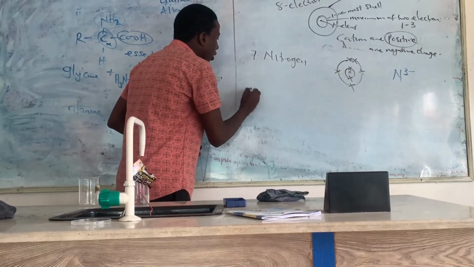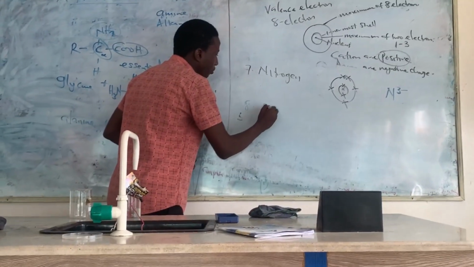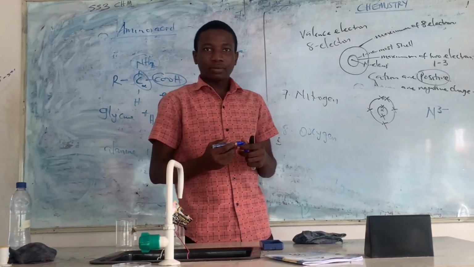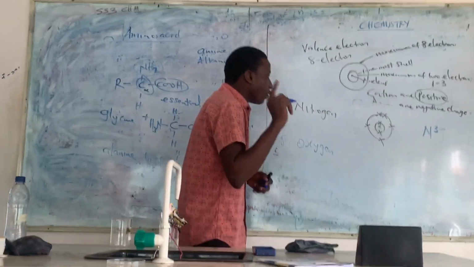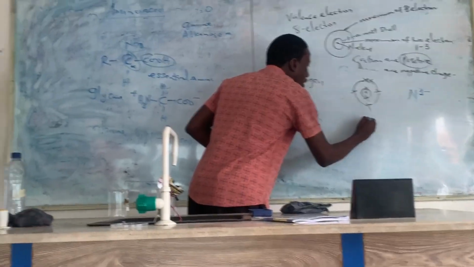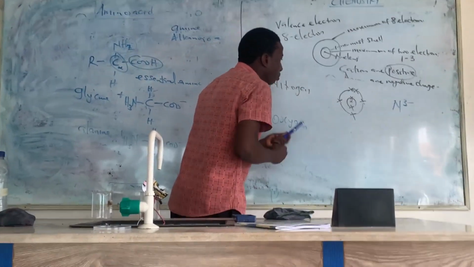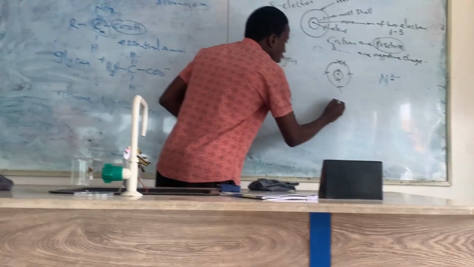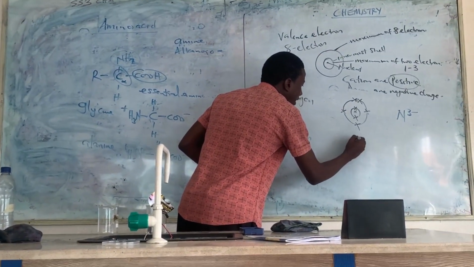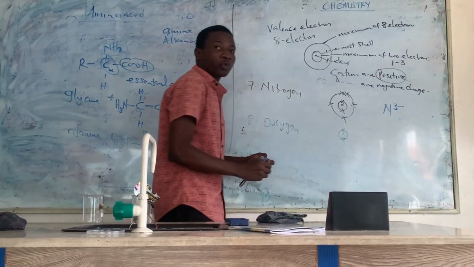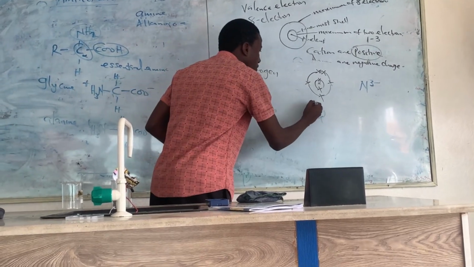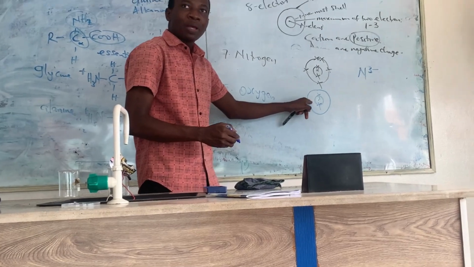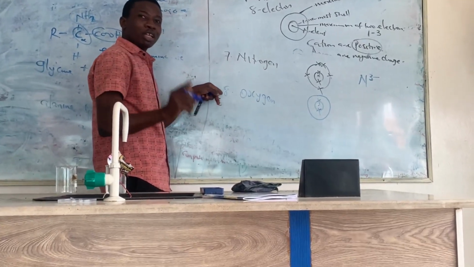Now, let me talk about oxygen. Oxygen is what? Number 8. I told you in the first place that the first shell can contain a maximum of 2. And the next shell, that means if you take out 2, how many remain to become 8? It means 6.